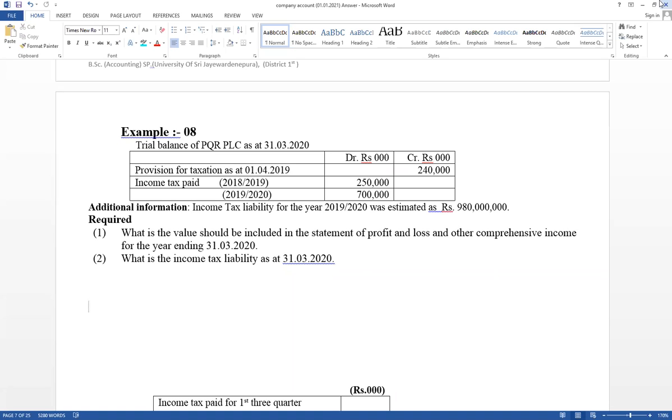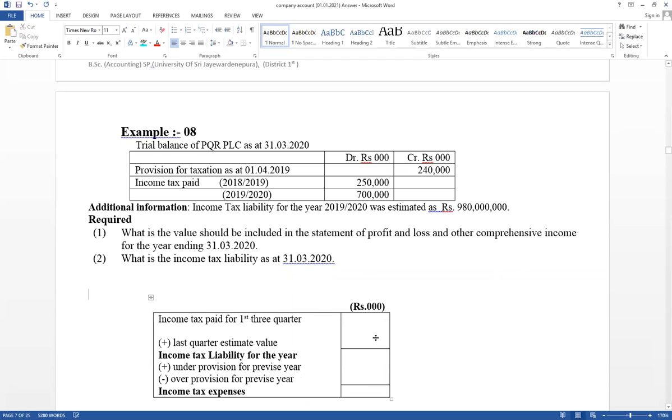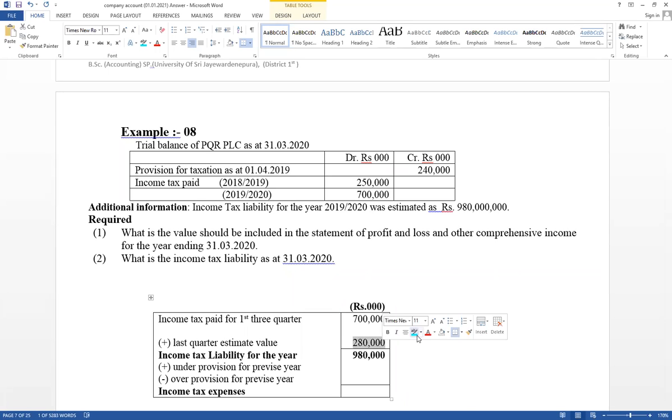Take the first 3 quarters' paid amounts. It is given directly. The first 3 quarters' paid amount equals 100,000. And here it is given income tax liability for the year. That value should be included here, 980,000. Then the differential will equal 280,000. This is this year's last quarter estimate value. In the financial position, under current liability, as income tax payable.